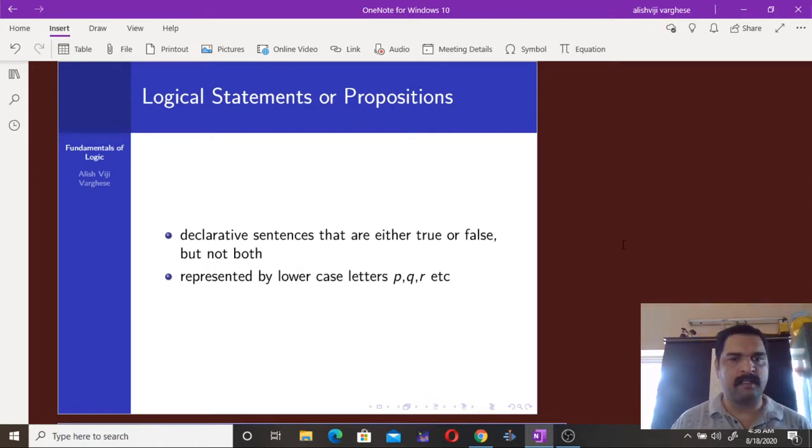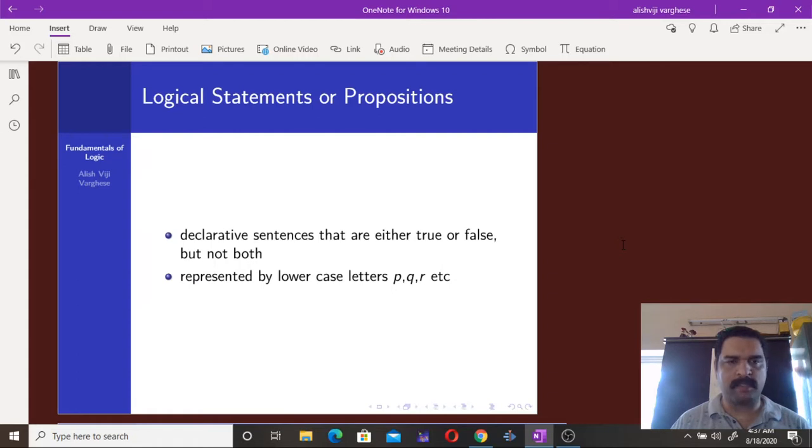So the first one is what we call a statement or proposition. The formal definition: a declarative sentence that is either true or false, but not both, is known as a proposition.